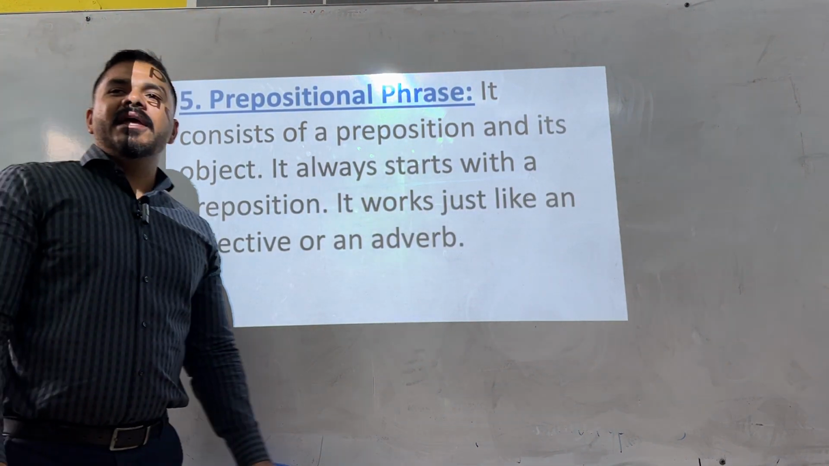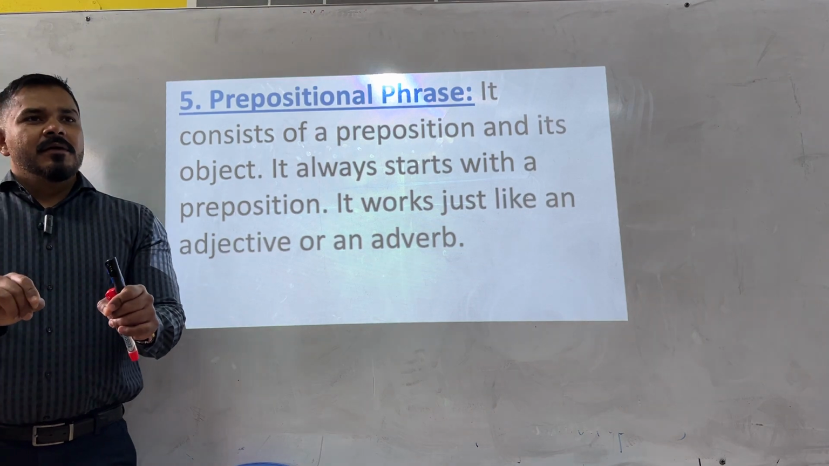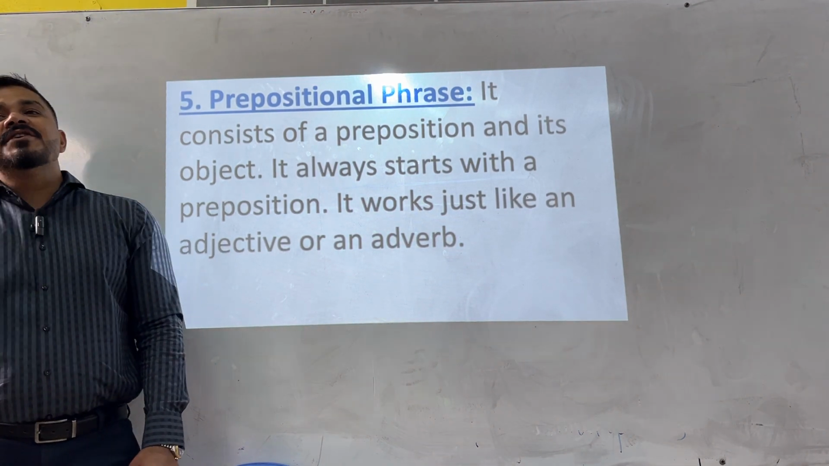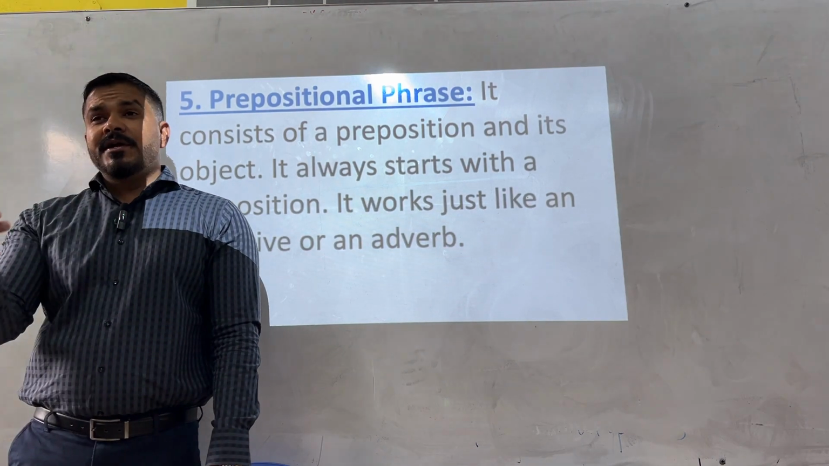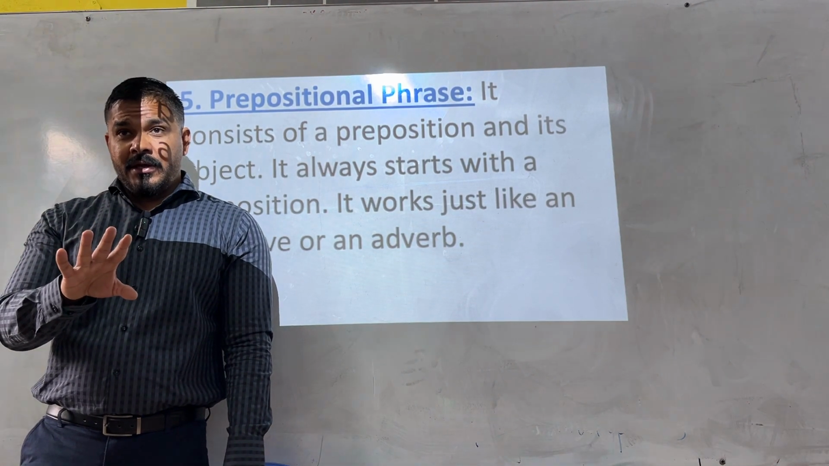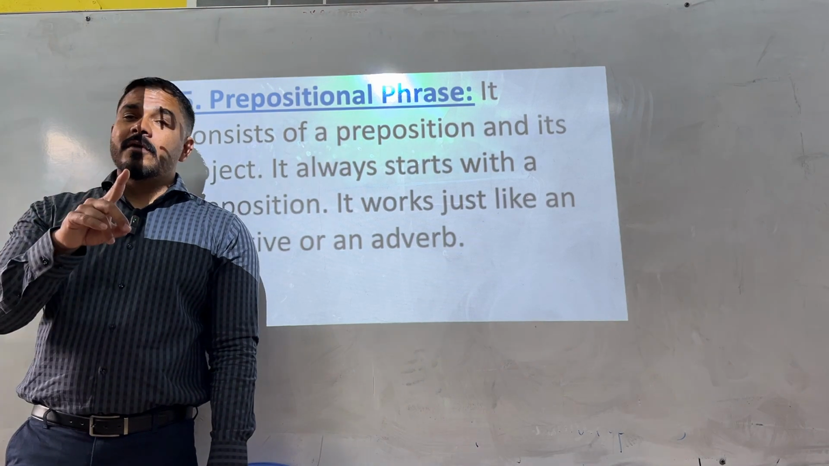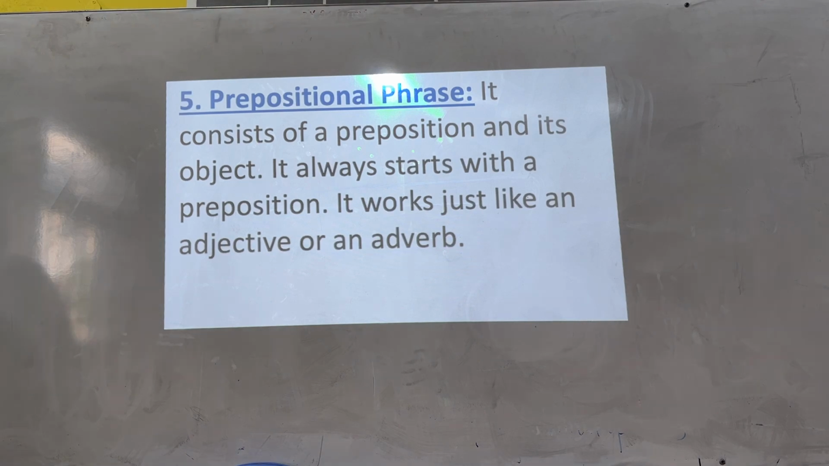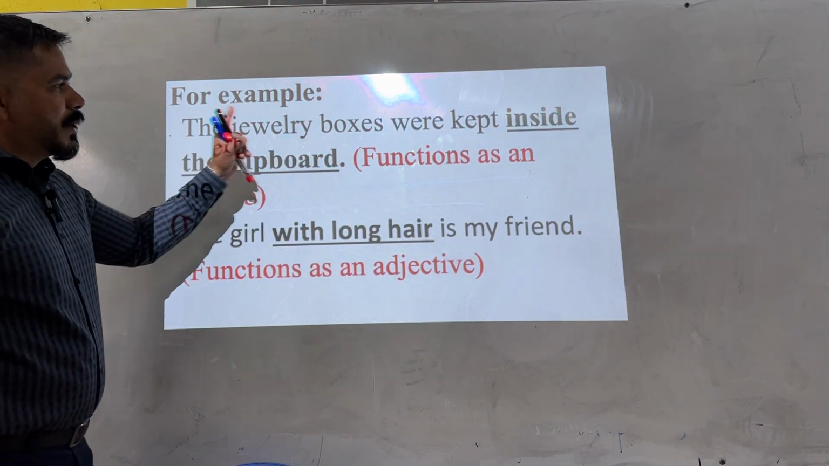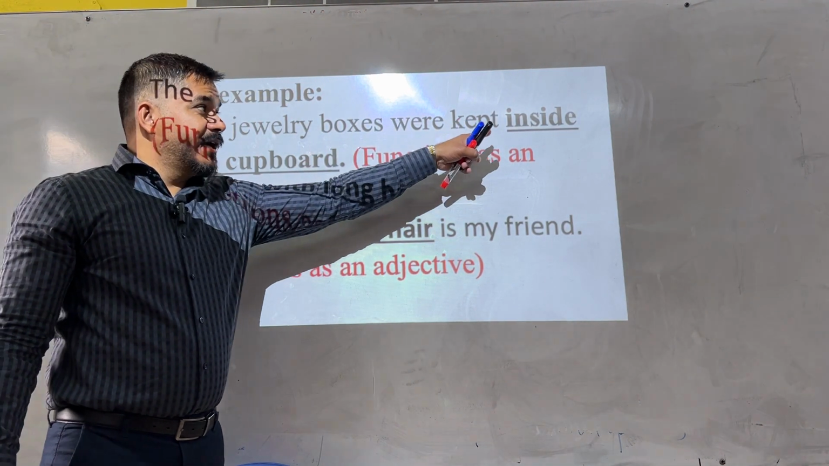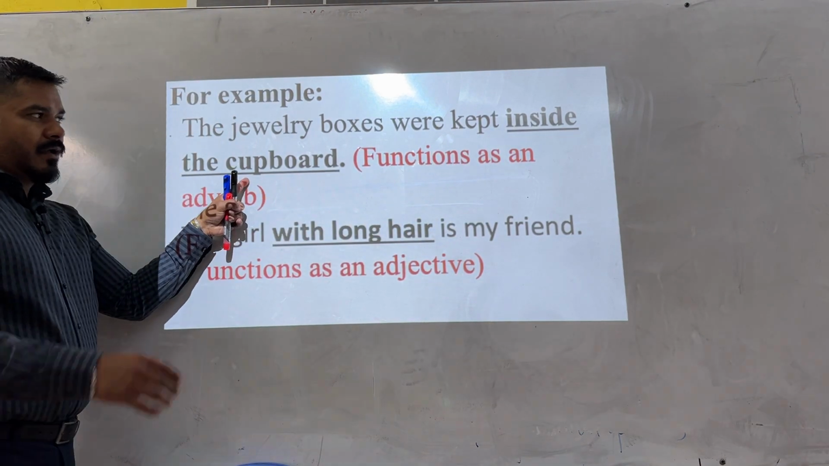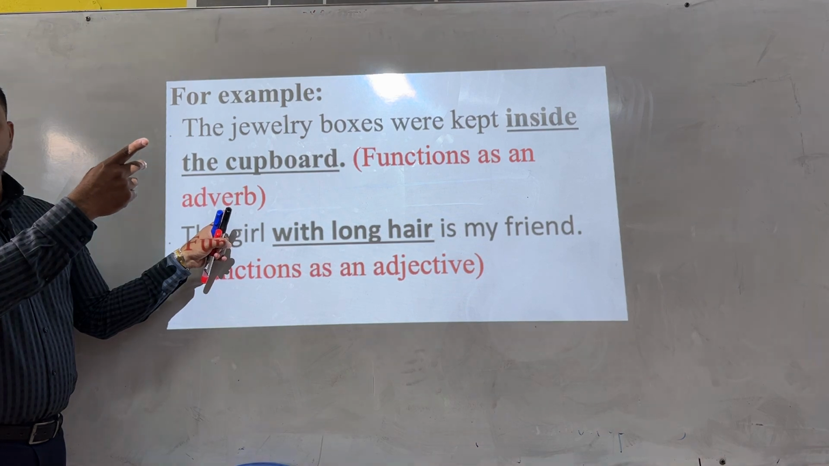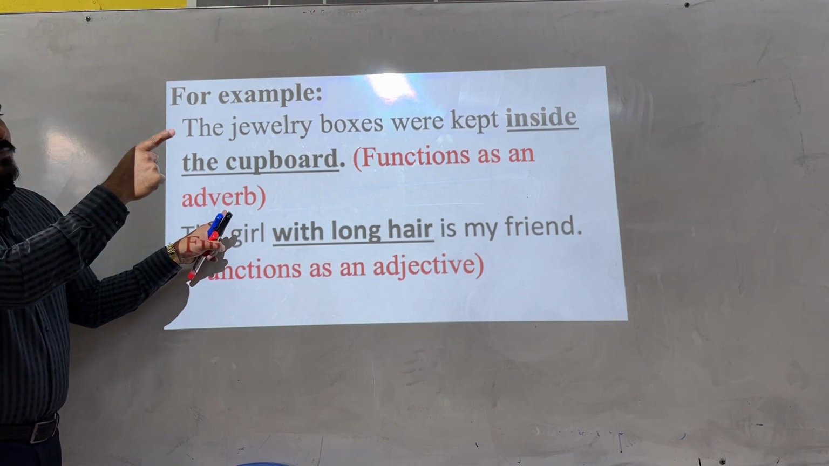Prepositional phrase is again very easy to identify. What is a prepositional phrase? It begins with a preposition and it functions like an adjective or adverb. It does not function like a preposition. Okay? It functions like an adjective or adverb. The thing is that it just begins with the preposition. See here in these examples, guys: the jewelry boxes were kept inside. Inside is a preposition. Inside the cupboard. And it functions as an adverb, right? Like where the jewelry boxes were kept. It is describing the verb kept.